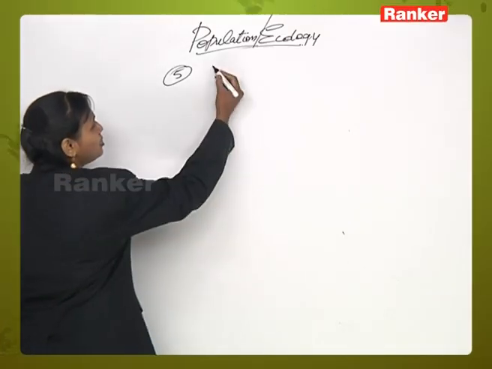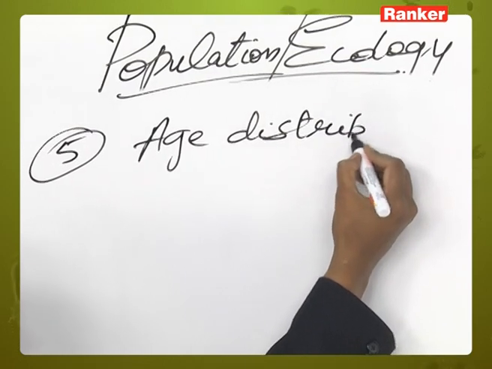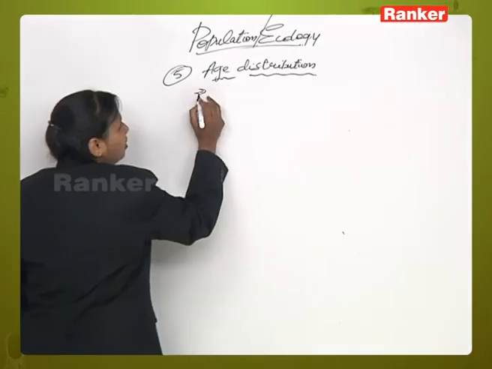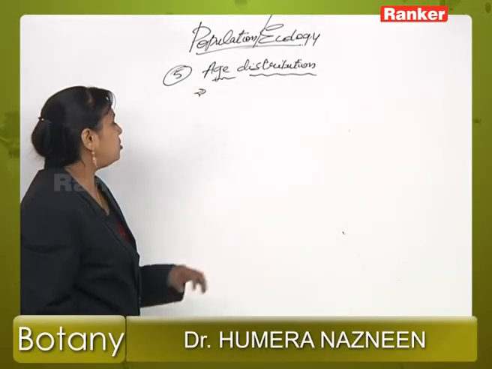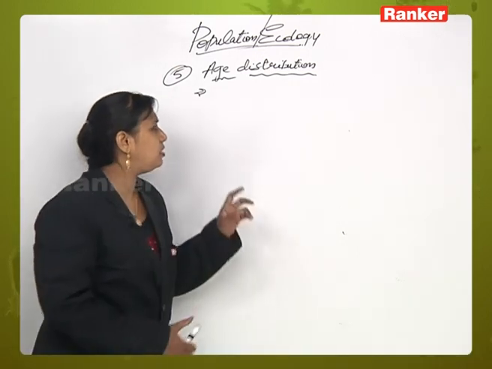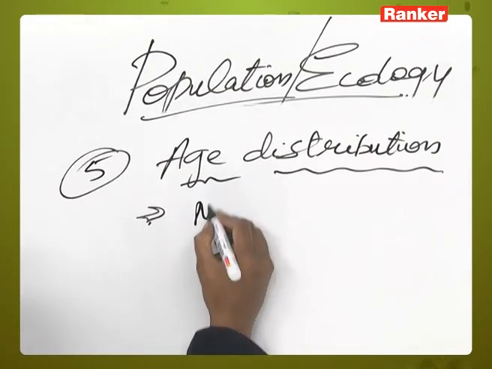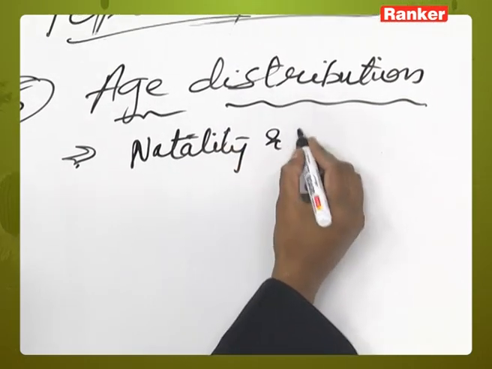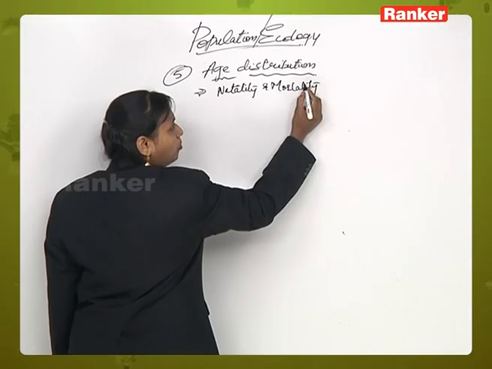One is age distribution. As we discussed earlier also, age distribution here. Age is also another important characteristic of a population. Here also it will influence the rate of natality and mortality. It influences the natality and mortality of that particular population. Okay.